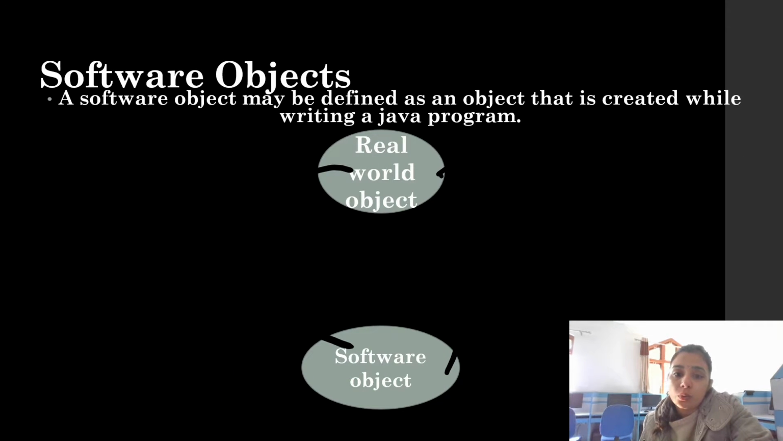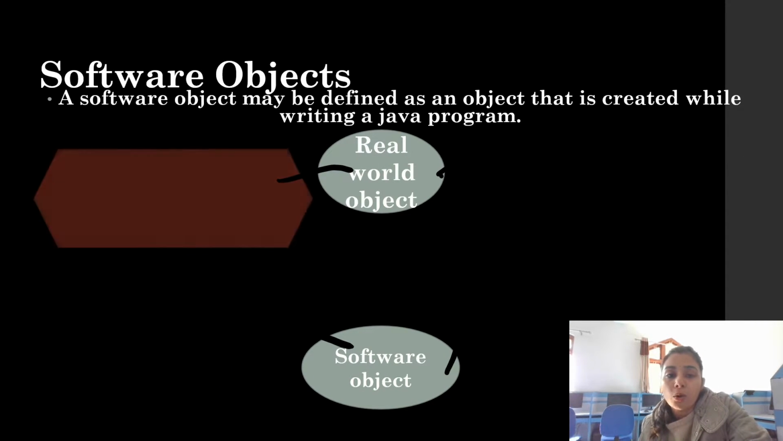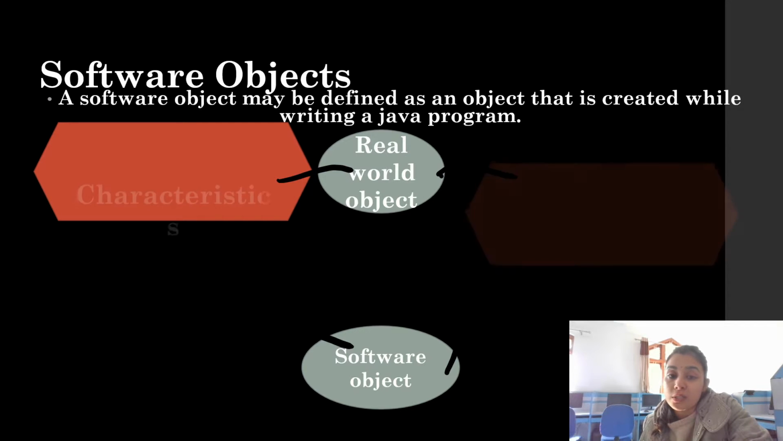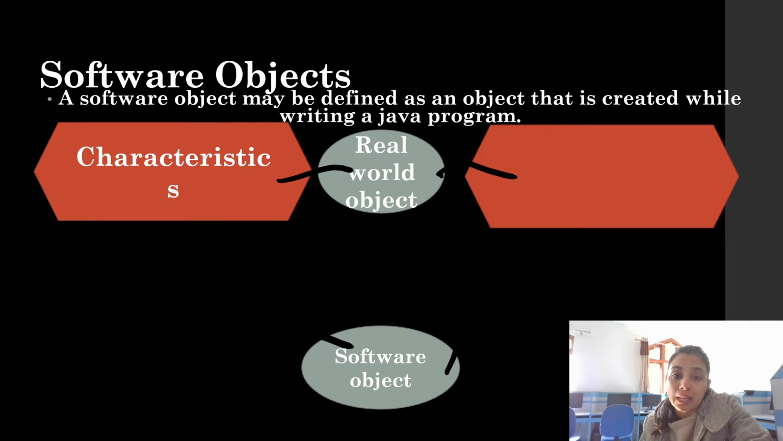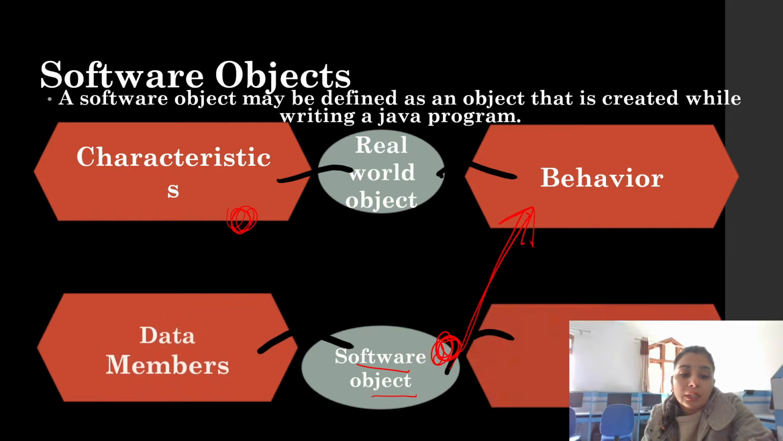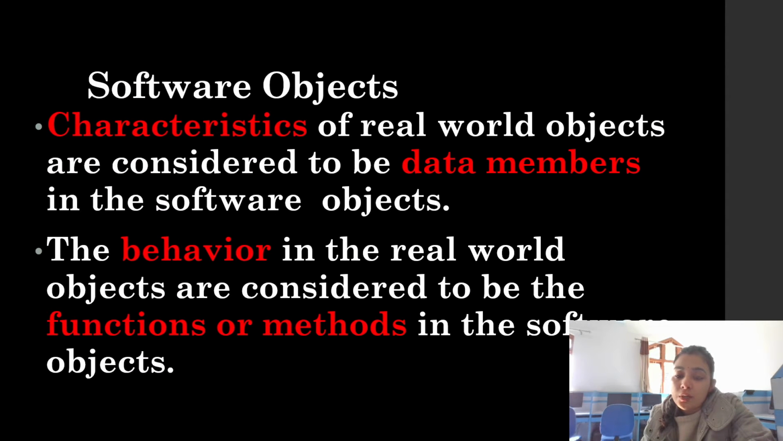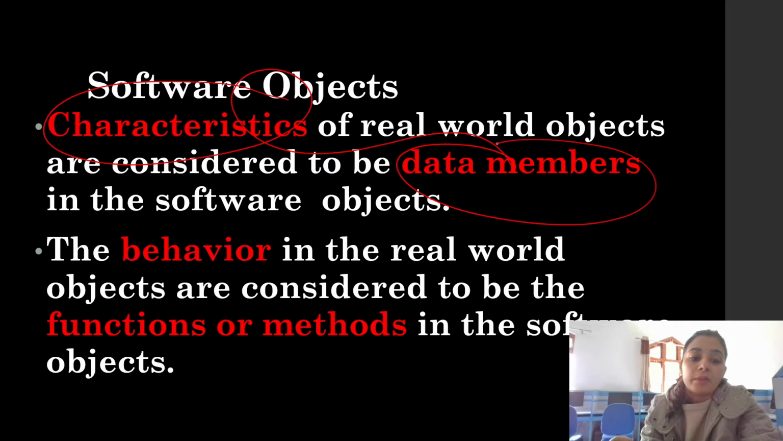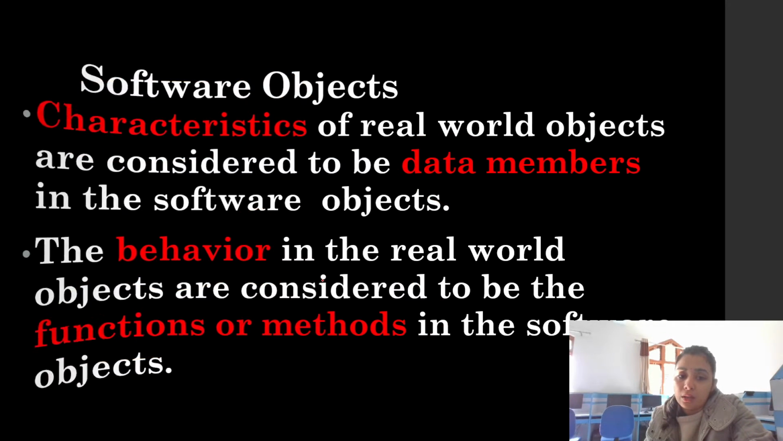So these were the real-world objects, and we were talking about their behavior and characteristics. The characteristics of a real-world object are the same as the data members of a software-world object, and the behavior is the same as the functions that we use in our program. So for a software-world object, characteristics mean the data members, and behavior means the functions or methods.